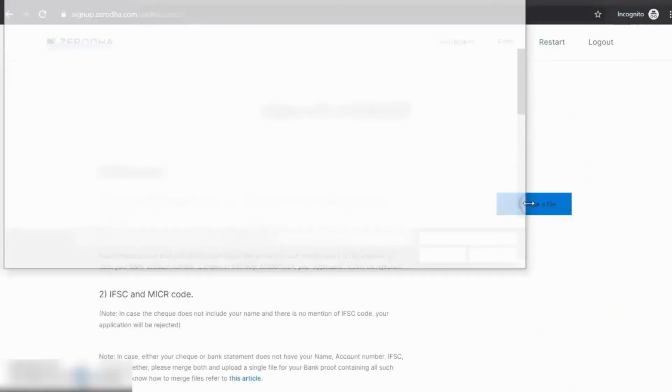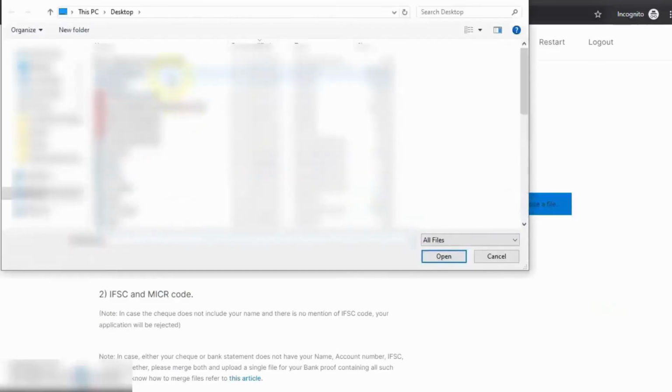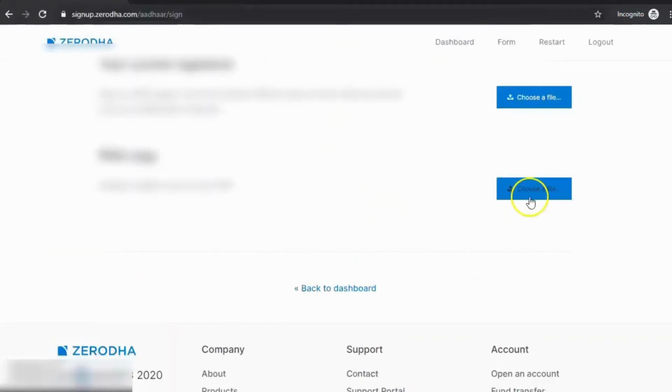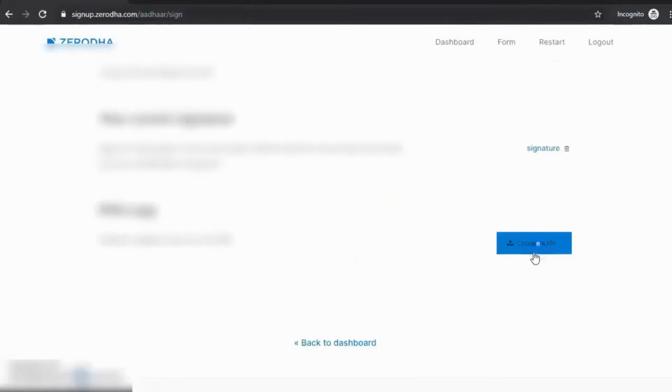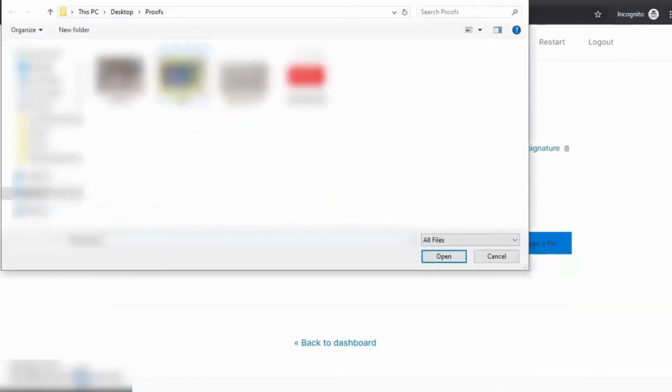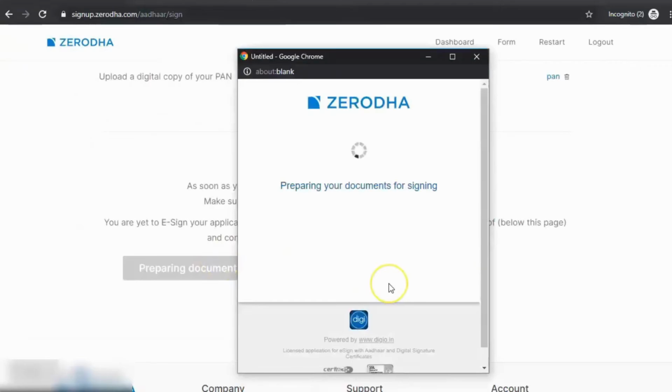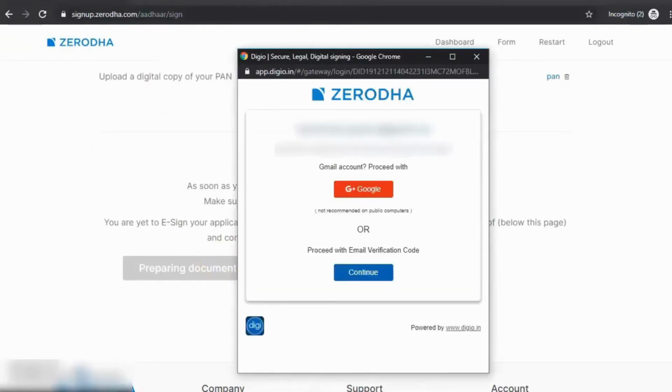Kindly upload the documents: bank account, PAN number, cheque, cancelled cheque, passbook. Select the relevant field and upload the document. Documents uploaded. Now you will be asked to e-sign the form. Click the e-sign button and you will be redirected to this page.